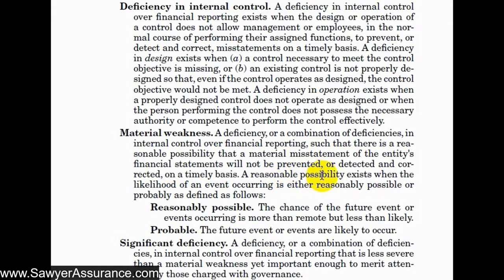So it would have a reasonable possibility when it's either reasonably possible or probable. Reasonably possible would be the chance of a misstatement not being prevented or corrected. It's more than remote, but less than likely. And probable would be that a material misstatement would not be prevented or detected, and that would be likely to occur. So basically, any deficiency in internal control such that the possibility of a material misstatement occurring and not being prevented or detected is more than remote.